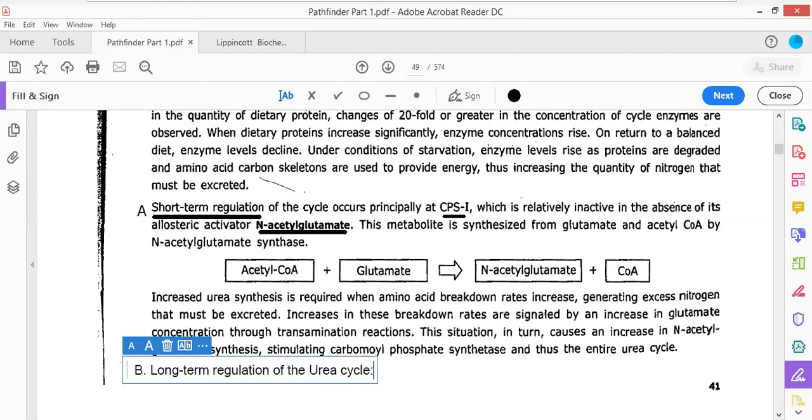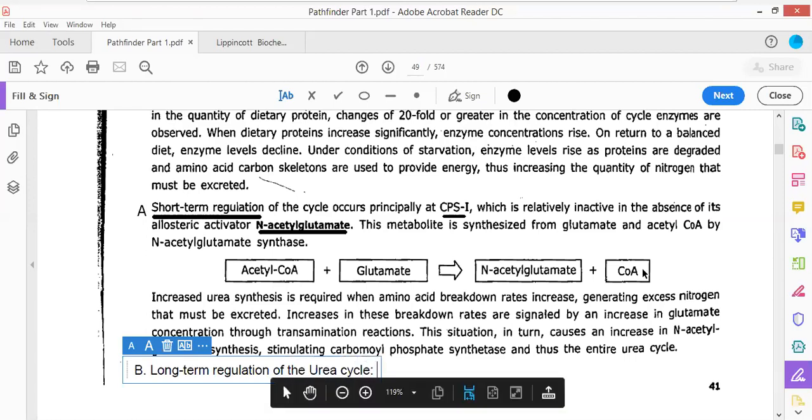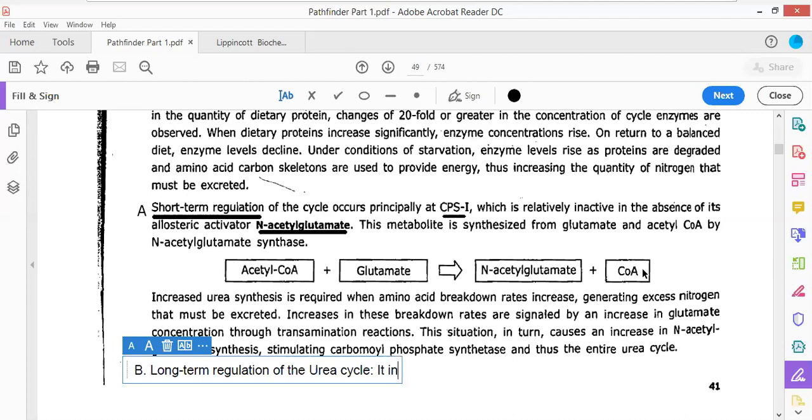This long-term regulation involves the overexpression of the carbamoyl phosphate synthetase 1 genes.